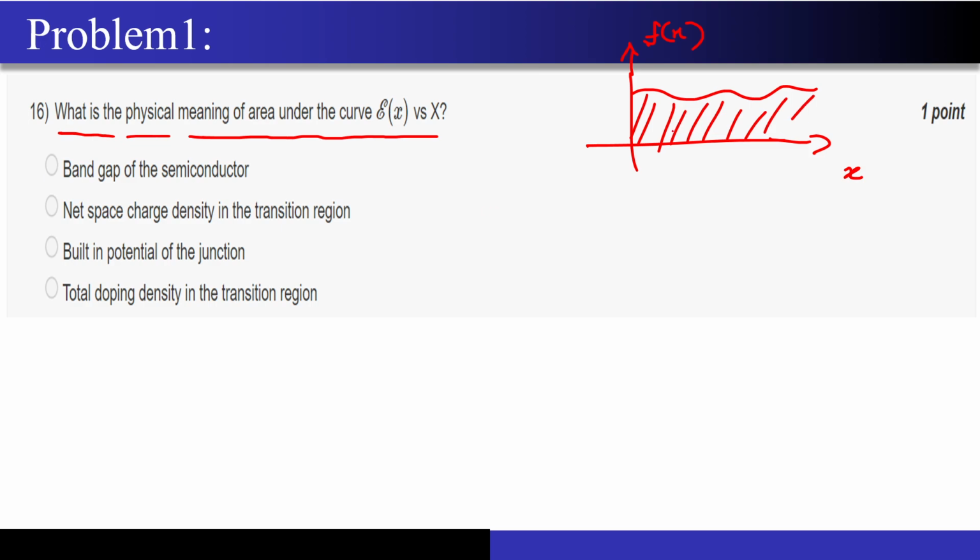What should I do? Integrate. Yep, very good. So the integral of f of x dx will be nothing but area. Correct. Now what they are asking is, what is the physical meaning of the area under the curve E of x versus x? So now they are asking me to do the integral of E of x dx. What is this quantity?